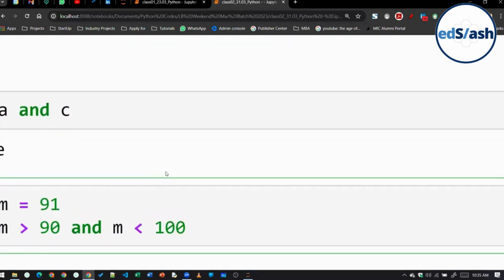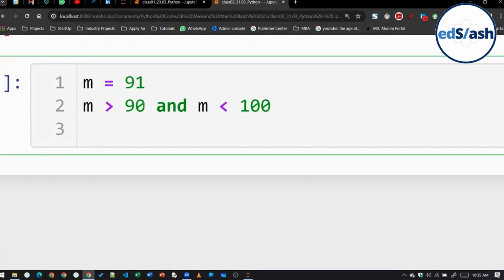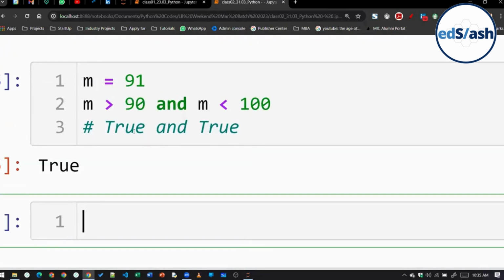So understand this in this manner, class. In this case specifically, what will happen? It will first check whether this one is true or not. So m greater than 90 is true, right? So it will become true. And m is less than 100, that is also true. So, what is true and true, class? True, right? So you can see hence the answer is true.